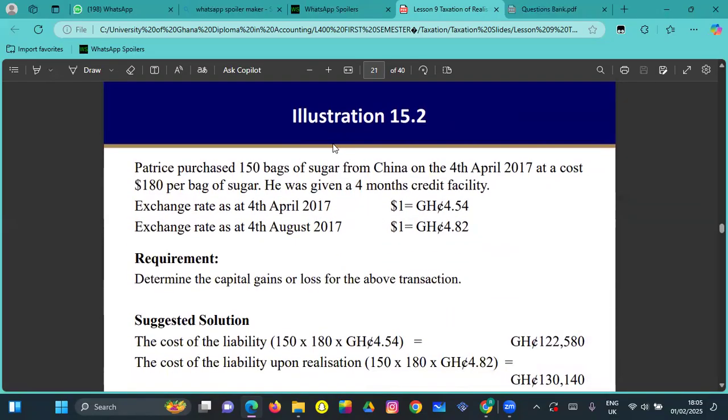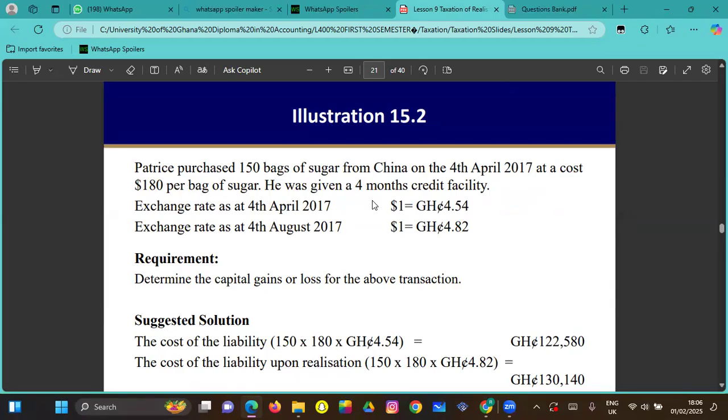So this is an example here. Normally this particular part of the cost deals with a situation where the firm deals in, let's say, foreign kinds of transactions, right? So this is an example where Patrice purchased 150 bags of sugar from China on 4th April 2017 at a cost of $180 per bag.